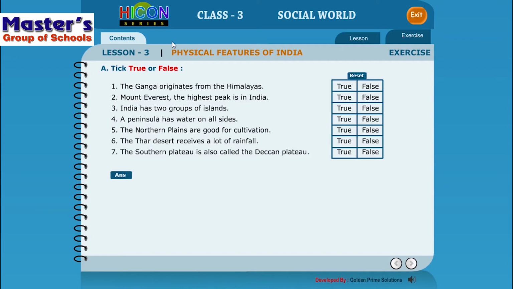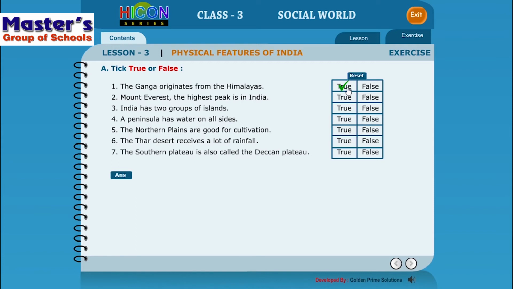So the statement, the Ganga originates from the Himalayas, is a true statement, because there is a glacier by the name Gangotri from where the river Ganga originates, and as it originates, its name is not Ganga, but it is known as, what is it? Bhagirathi, isn't it? Yes. So the statement is the correct one.